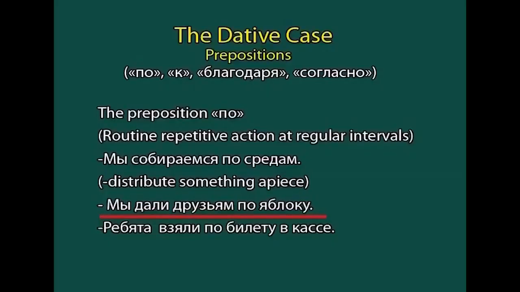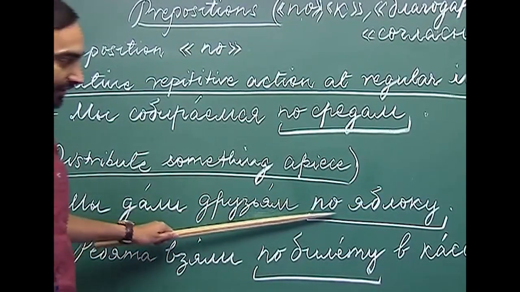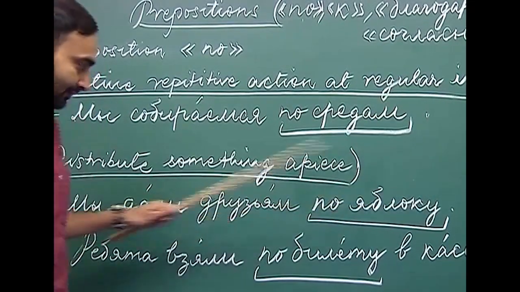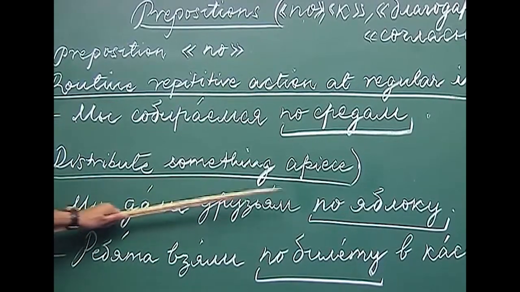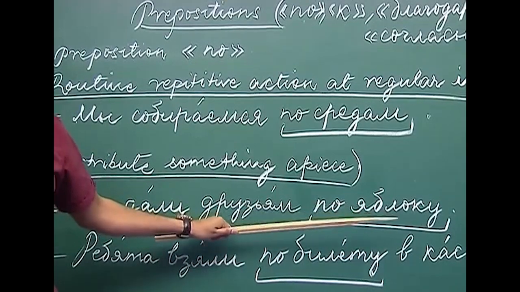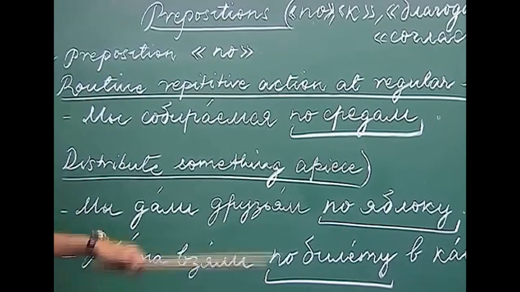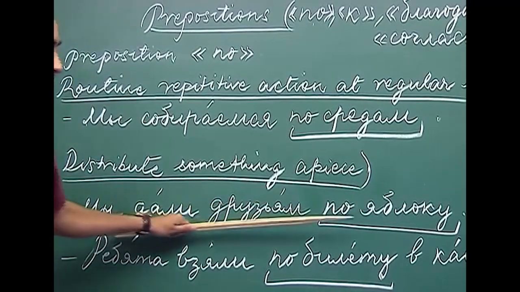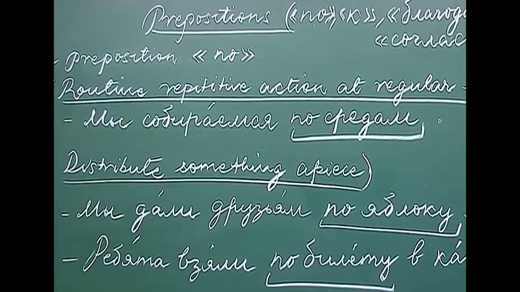For example, Мы дали друзьям по яблоку. So, here as you can see, after per we have used a singular noun in the dative case. So, what does this sentence mean? Мы дали, we gave friends one apple a piece. So, one apple to each one of them. Here this is the distributive action. We gave friends one apple a piece.